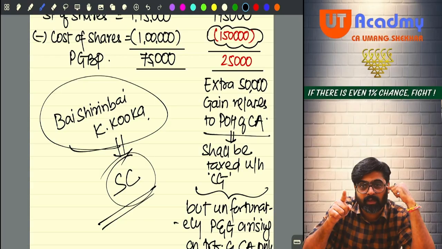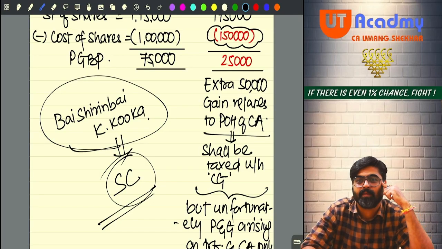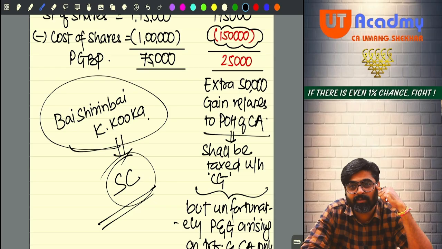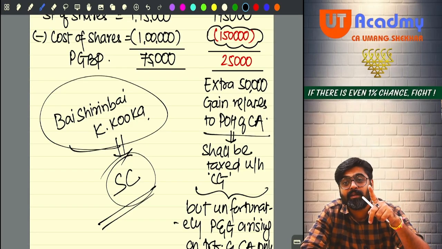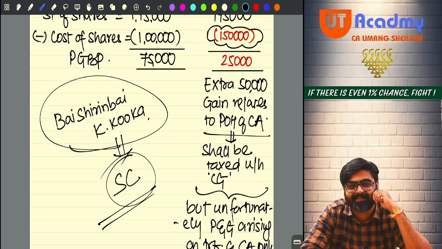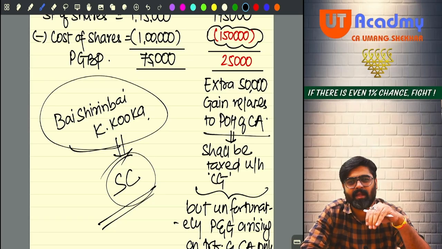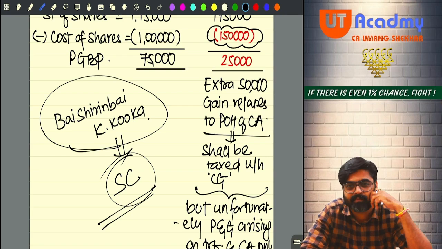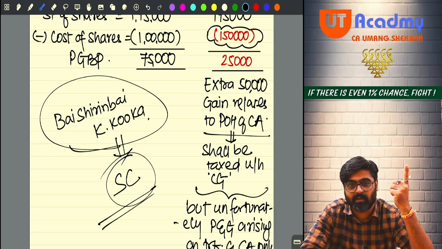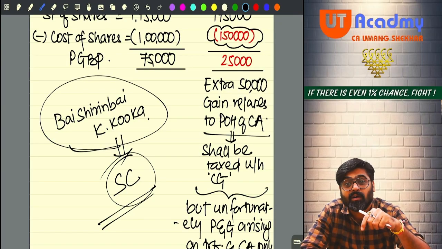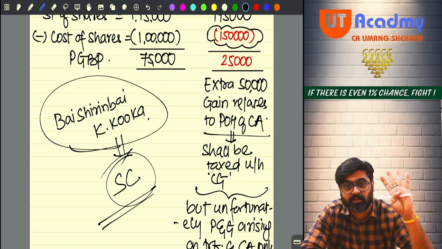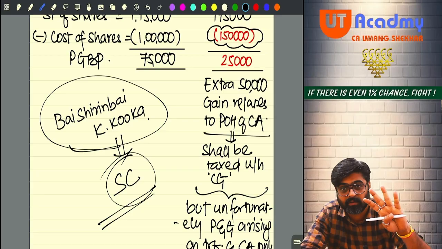The moment I saw this case law, automatically an idea came. From today I will start my jewelry business, and I will become a jeweler. I will convert this jewelry into the stock in trade of my jewelry business. And after some time, I will sell this jewelry for 27 lakhs. How much did I buy it for? 1 lakh. What was the fair market value as on the date of conversion? 25 lakhs. So a total of 24 lakh rupees of appreciation in the value of the capital asset has taken place.